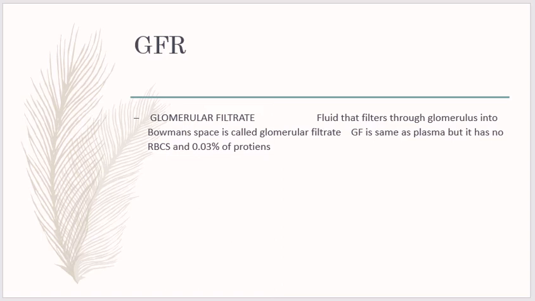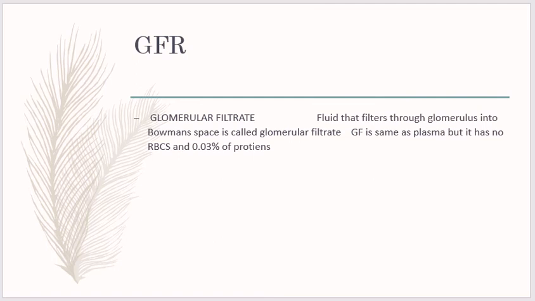So first of all, you should know about the glomerular filtration rate. What is the glomerular filtration rate? The glomerular filtration rate is defined as the total quantity of filtrate formed in all the nephrons of both kidneys in a given unit of time. So normal GFR is 120 ml per minute or about 180 liters per day.